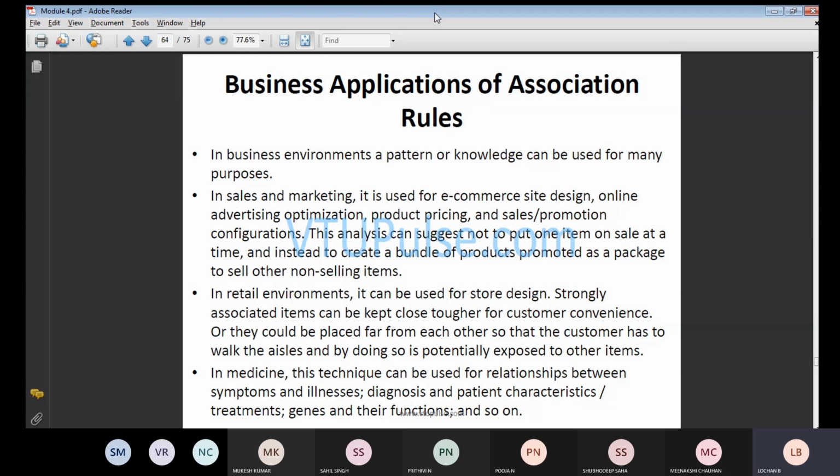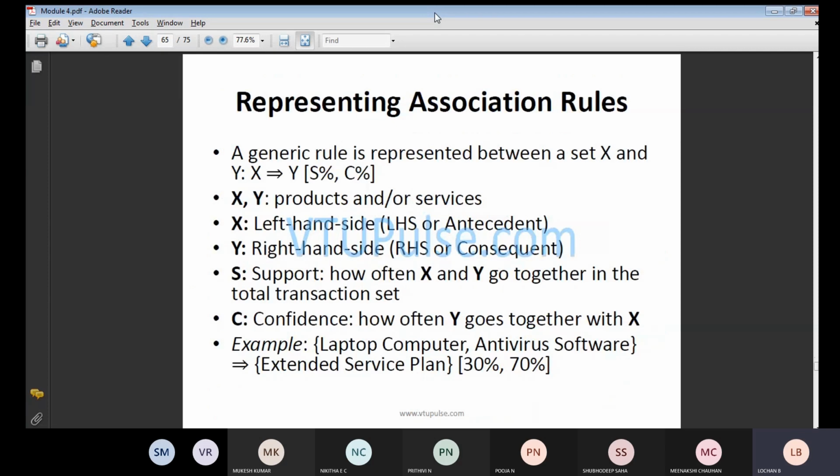So in the medicine part, when it comes to medicine, the technique can be used for the relationship between the symptoms and the illness, diagnosis and patient characteristics, treatment, genes, their functions, and so on. This comes under your medical terminologies. So when it comes to the symptoms, the illness, diagnosis, patient, this comes under your medical parameters.